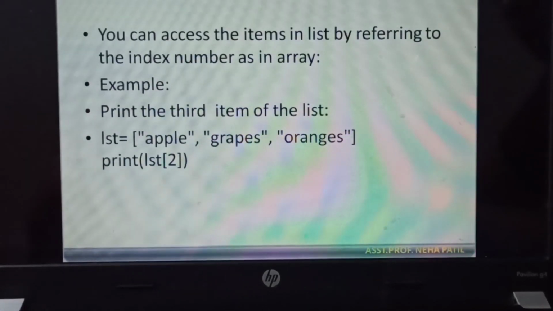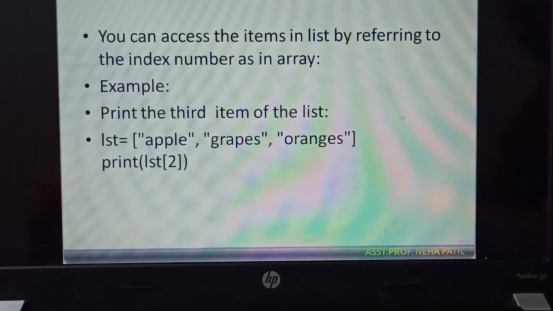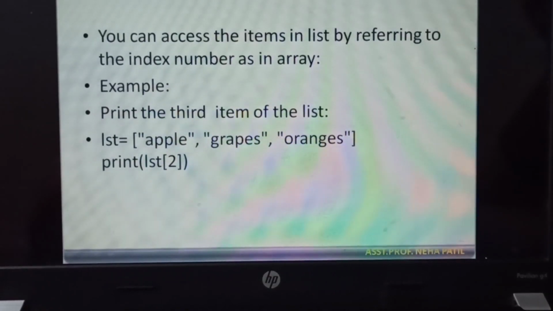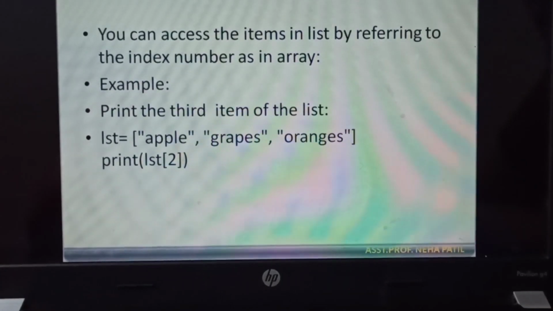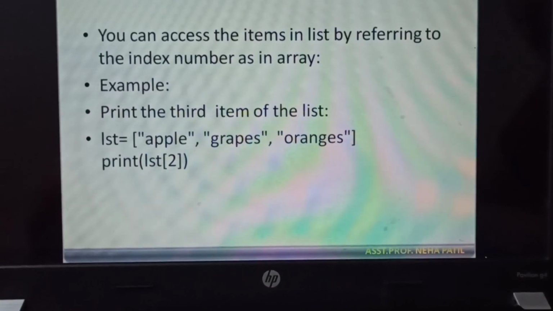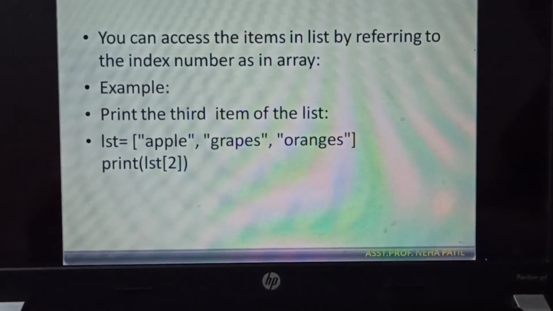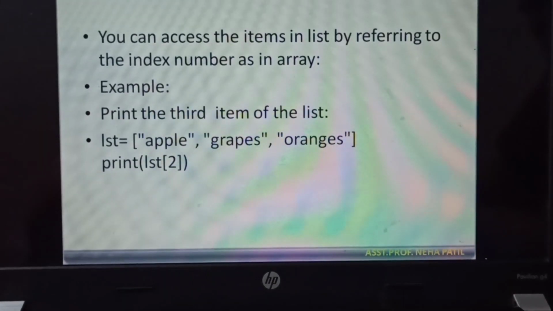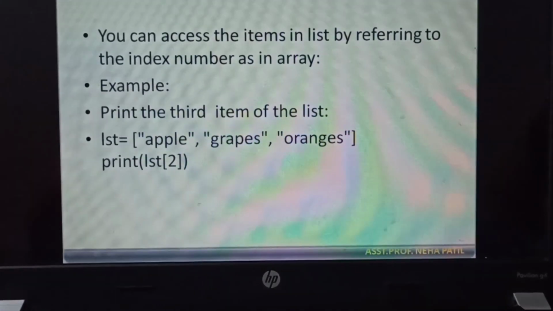And here whenever I am writing print lst of 2 in square brackets, I am mentioning the index number, then it is going to point to the oranges. As again here list is also going to start from the 0th index. So apple represents the 0th position, grapes are at the 1st position, and oranges string is at the 2nd position. So this print statement will print the string oranges. So we can access the specific item this way.